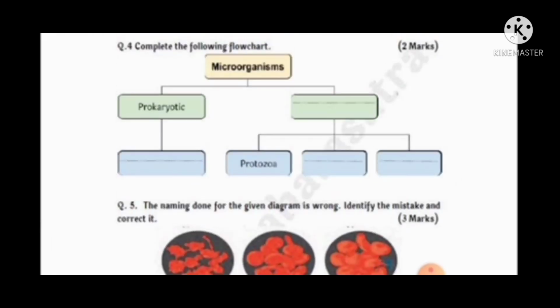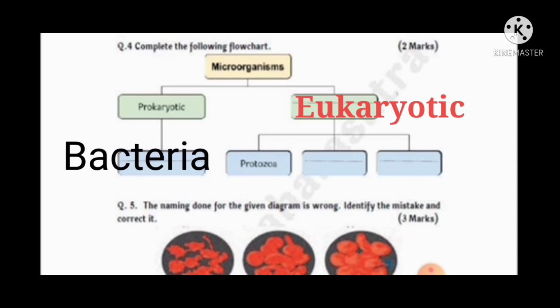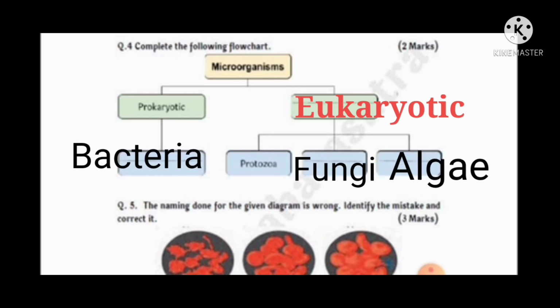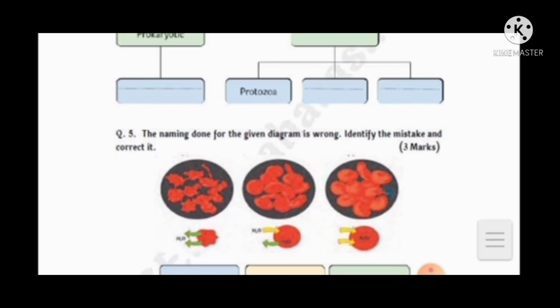Then question number 4. Complete the following flow chart. The flow chart is given here. The missing spaces we have to fill with the correct answer. Microorganisms, first one is prokaryotic and second eukaryotic microorganisms. Under prokaryotic we have to write down bacteria, then under eukaryotic protozoa, fungi and algae. In this way we have completed our flow chart.